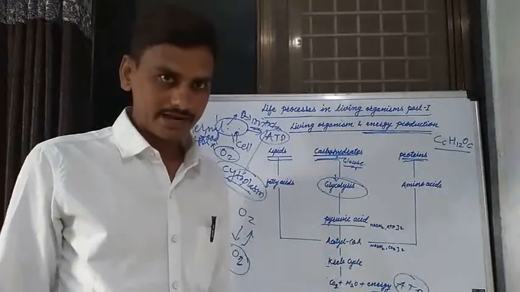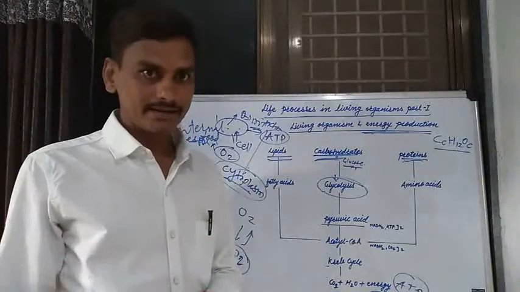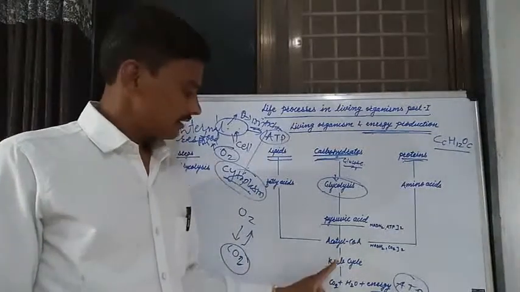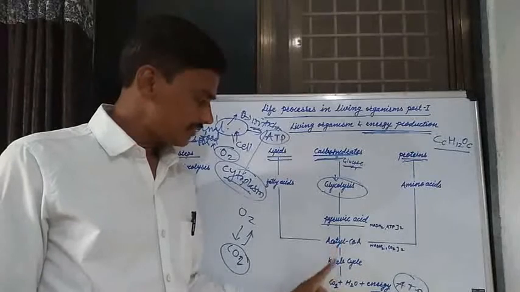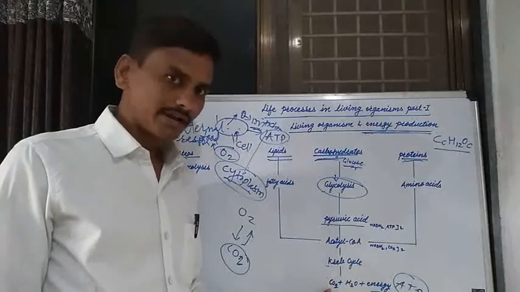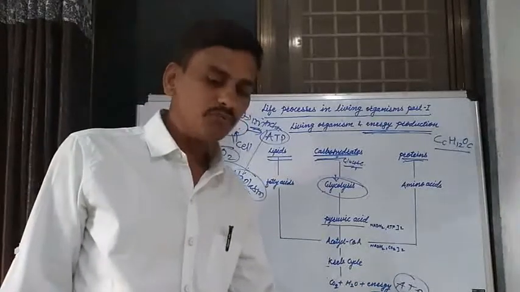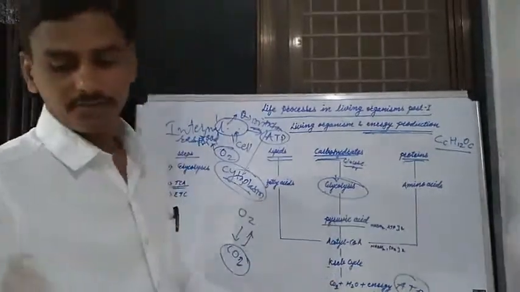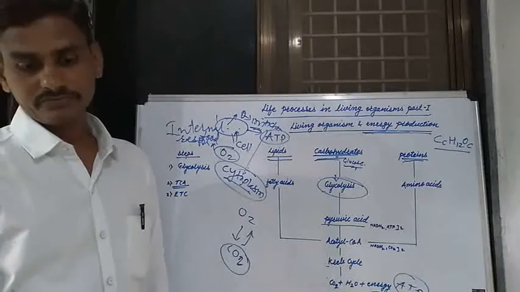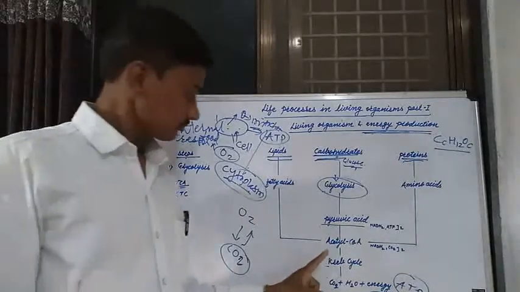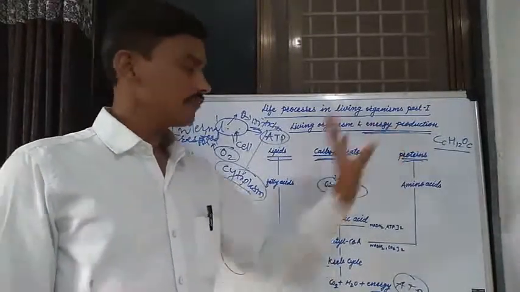The acetyl coenzyme is converted into carbon dioxide plus H2O plus ATP energy. That is known as production of energy.